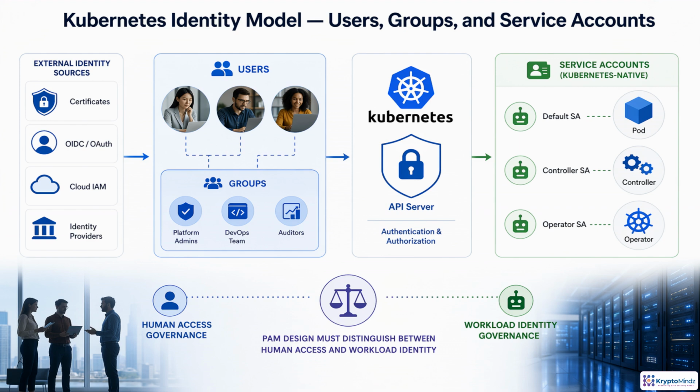Kubernetes identity starts with an important split. Human identities usually come from outside the cluster, while workload identities are created inside it. A person may authenticate through certificates, OIDC, Cloud IAM, or an enterprise identity provider. Groups make authorization manageable by letting roles be assigned to teams such as platform admins, DevOps, or auditors. Service accounts work differently. They are Kubernetes-native identities for pods, controllers, operators, and automation. For PAM, that means one governance path for people and another for workloads, tokens, and machine-to-machine privileges.